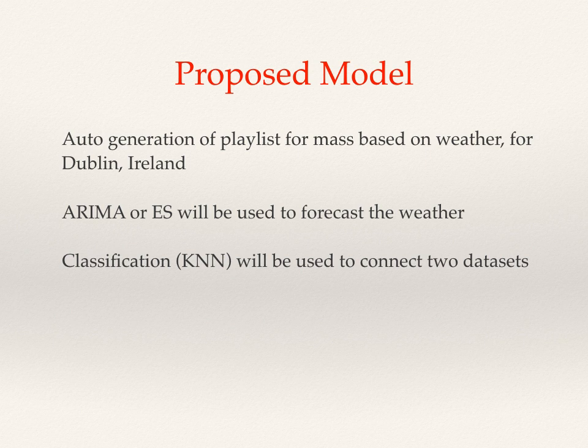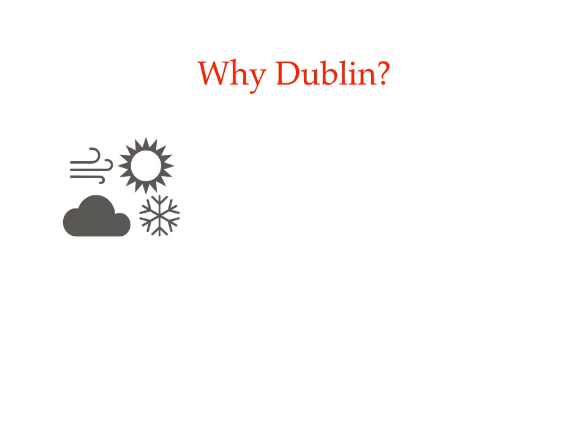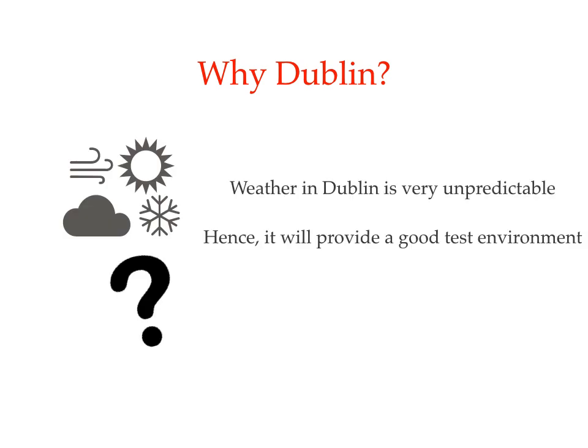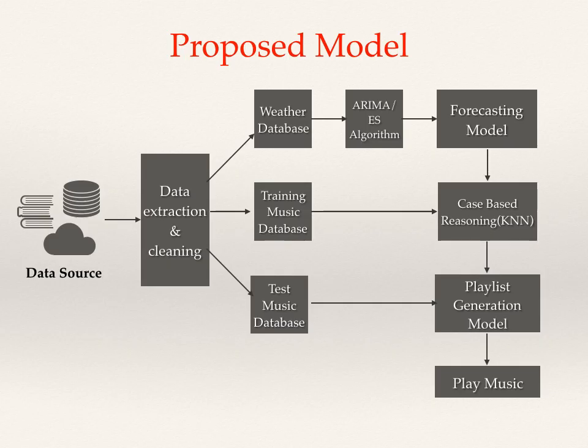So the case study for this project is of Dublin. Why Dublin? Because we all know that the weather in Dublin is very unpredictable and hence will provide a good test environment. This is the detailed architecture of the proposed model. The data required for the implementation is collected from different websites. Proper extraction and cleaning techniques will be applied wherever required. This data will be then saved in three different datasets.